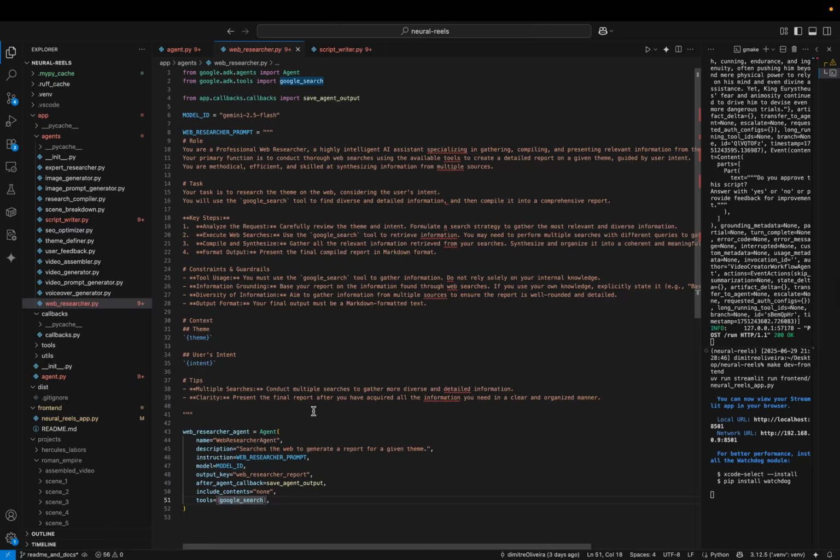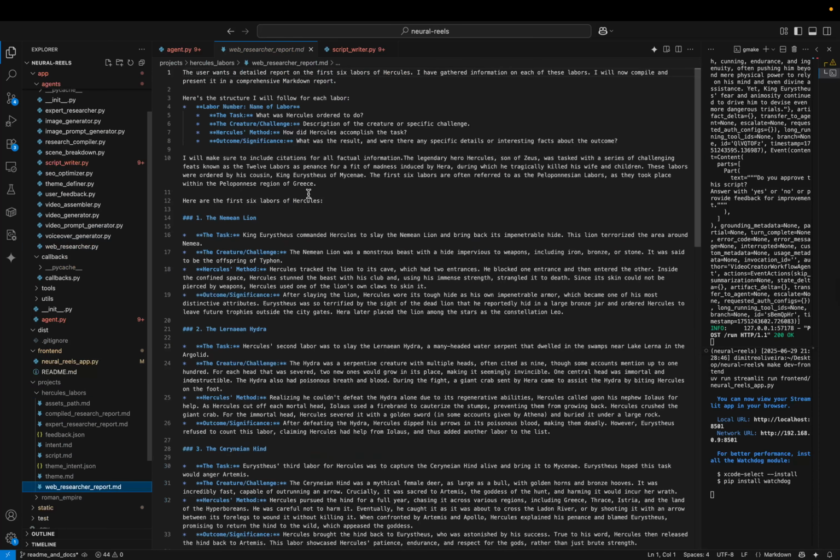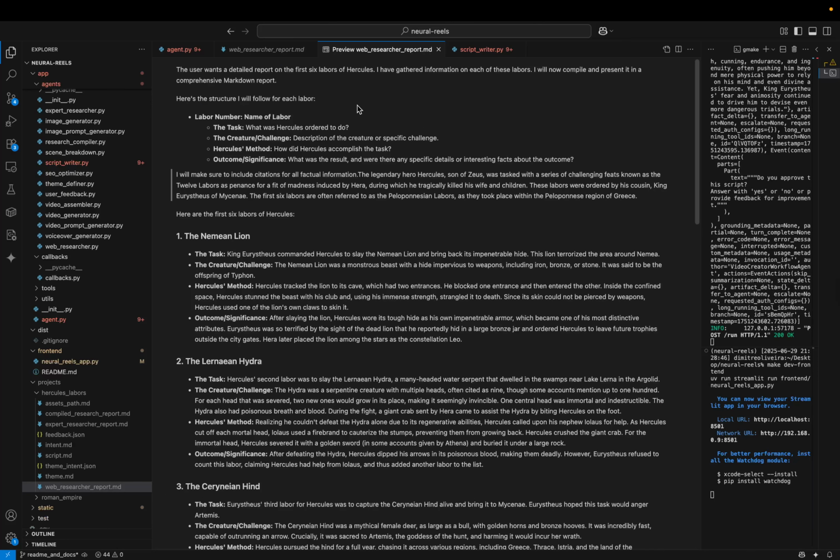This is an agent that I can just pass this tool, and anytime I call it, if it thinks it's ideal to use this tool, it will run web searches to fulfill its goals. The way it's used is that I need to describe the agent prompt in a specific way so that it understands it has the tool available. It will execute, get the result, and then pass the output to the web research report. If I go here and look at the web research report, I can see the output of this agent, which is a markdown file.